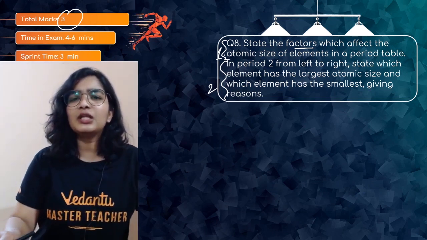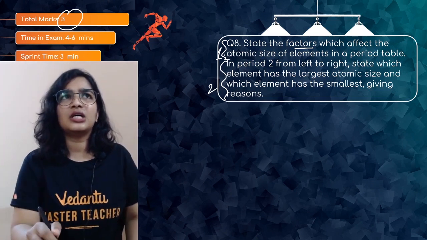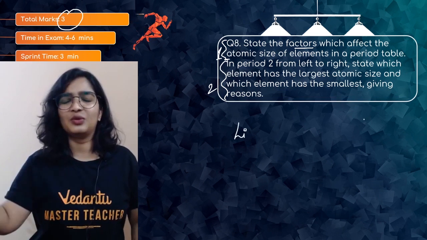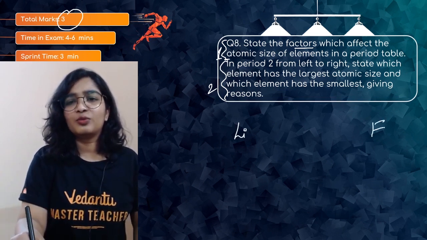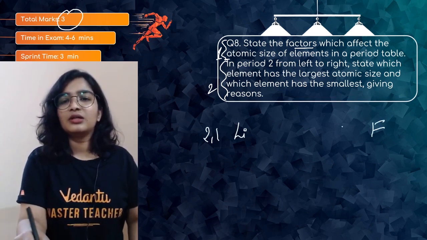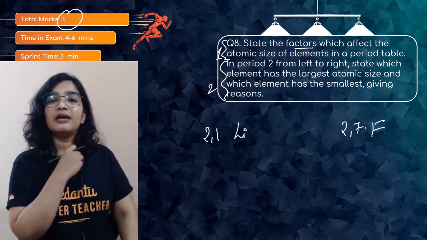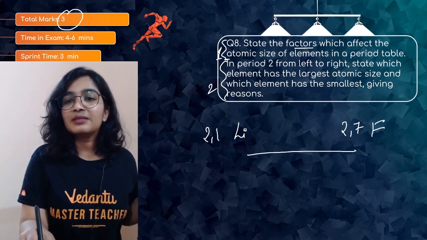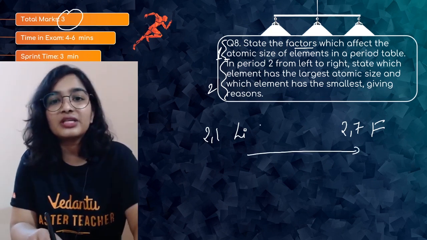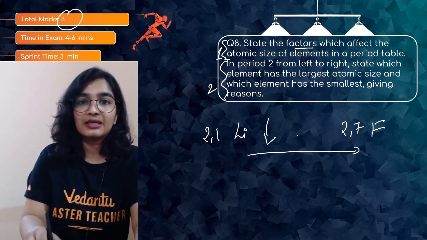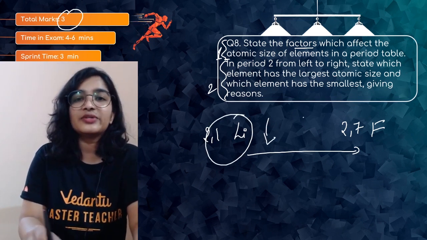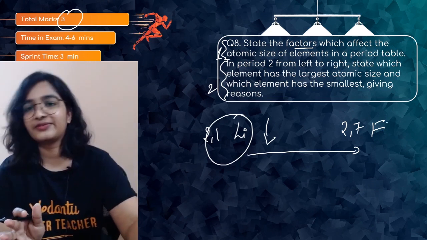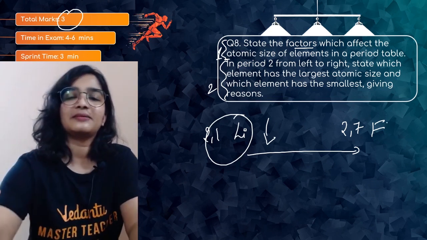The next one is period 2 from left to right. So which is the first element? You have lithium, and leave the 18th group. So it will be the 17th group, fluorine. So 2, 1, 2, 7. Right? Now you tell me which has the largest atomic size, because we know when you go across the period from left to right, what happens to the atomic size? It decreases. Right? So lithium will have the largest atomic size, whereas fluorine will have the lowest atomic size, or the smallest.